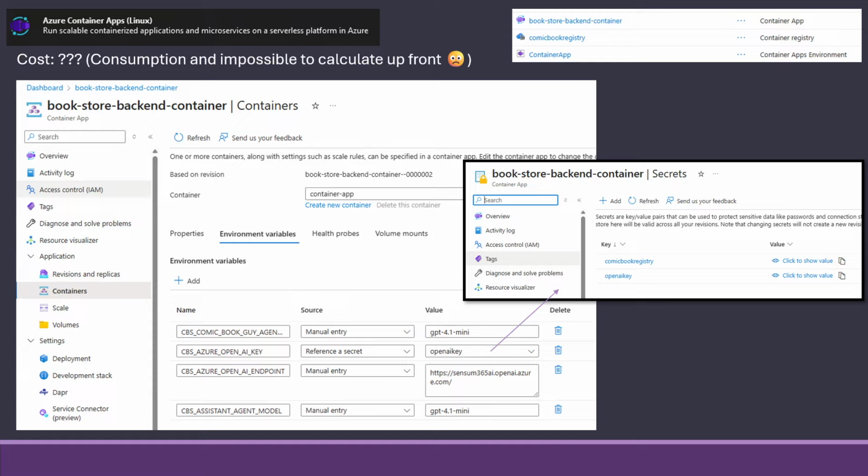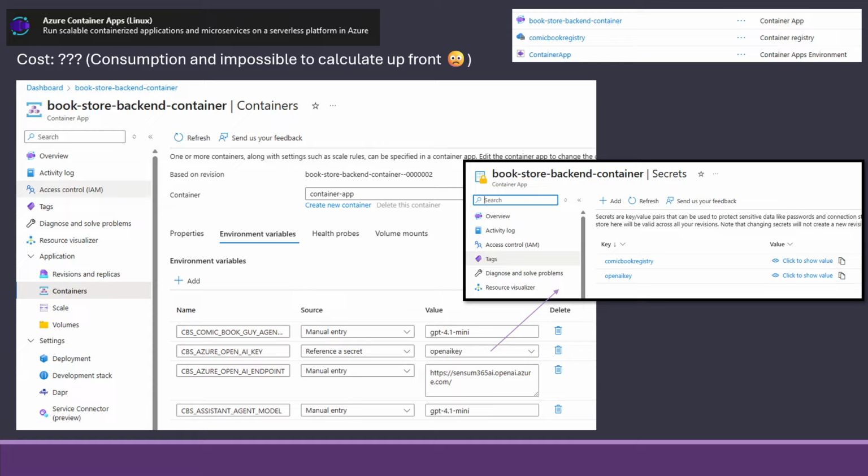And of course, containers have that benefit of, if you don't want to run it in Azure, you could take your container and move it to another place. It's not like we need to build the container ourselves. This is just a service that we publish our site to as normal.